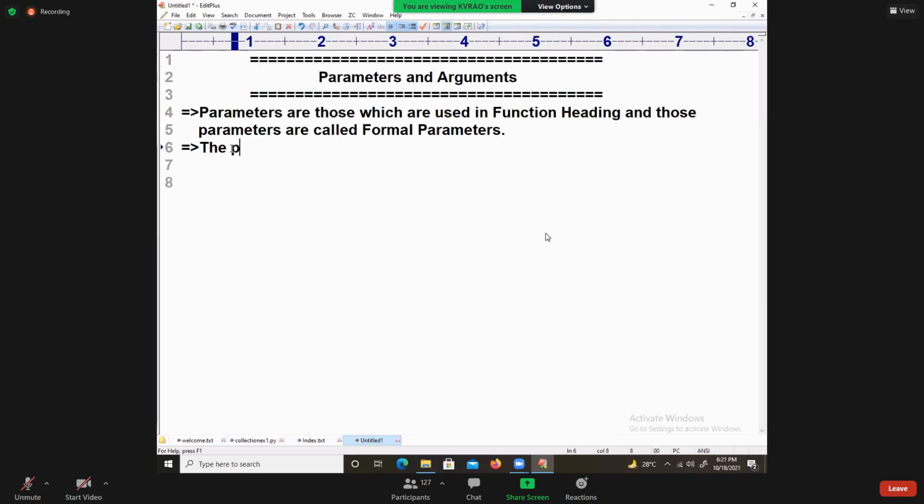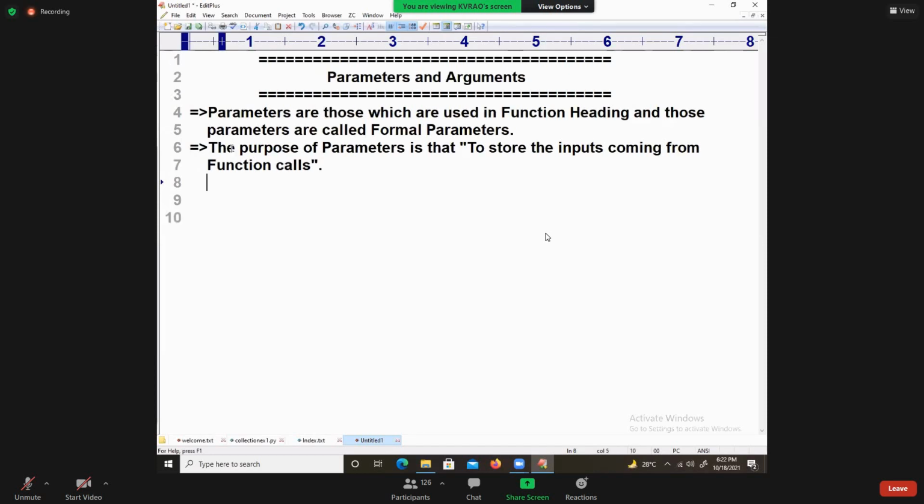I am writing the purpose of parameters. The purpose of parameters is to store the inputs coming from the function calls. Very nice. Perfect.